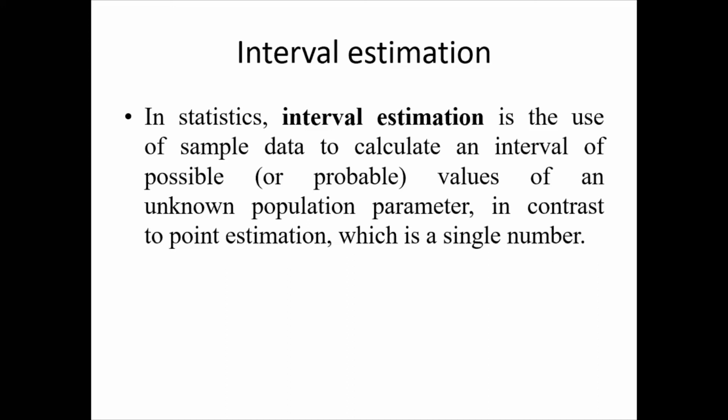I give a range of values, which explains the minimum value and maximum value. Another example: what are the average scores obtained by the students? The students may score in between 50% to 70%. There is no exact value. I am giving a range. So that is called interval estimation.